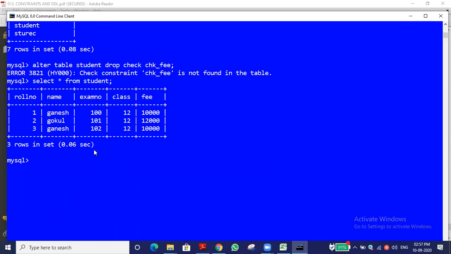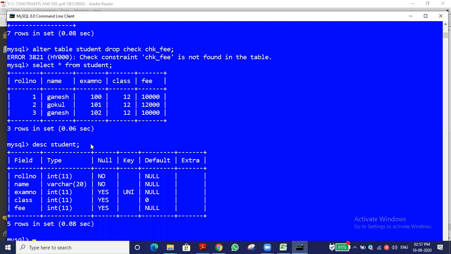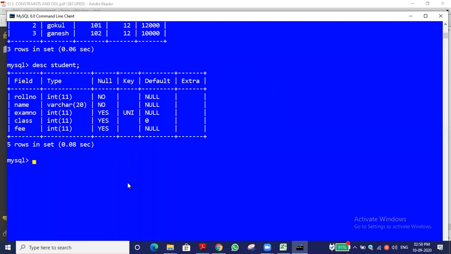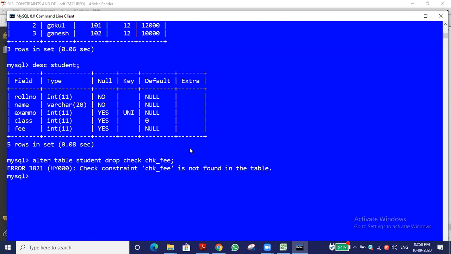I'm just using describe also. Student. Okay, now, for example, as you said, let me try it. Alter table, table name, chk underscore, that is the field name. Yes sir, the field name is P. Even though it's not working. Let me try it, I will also try with that thing. Not an issue.